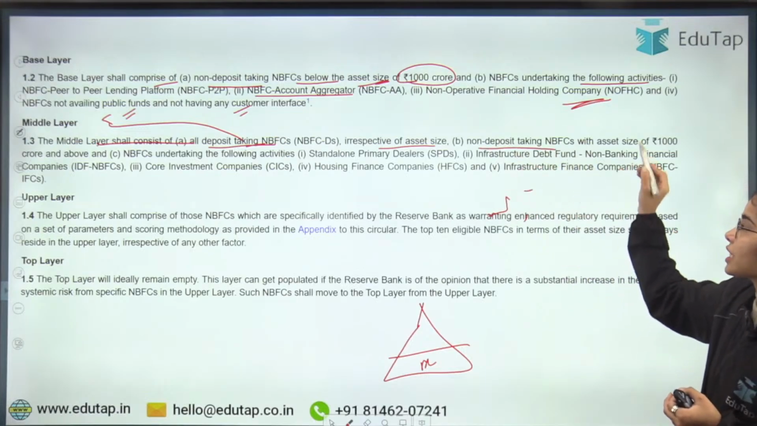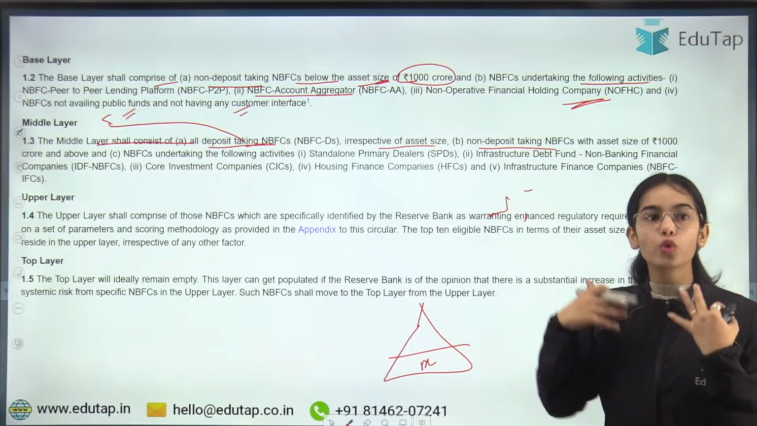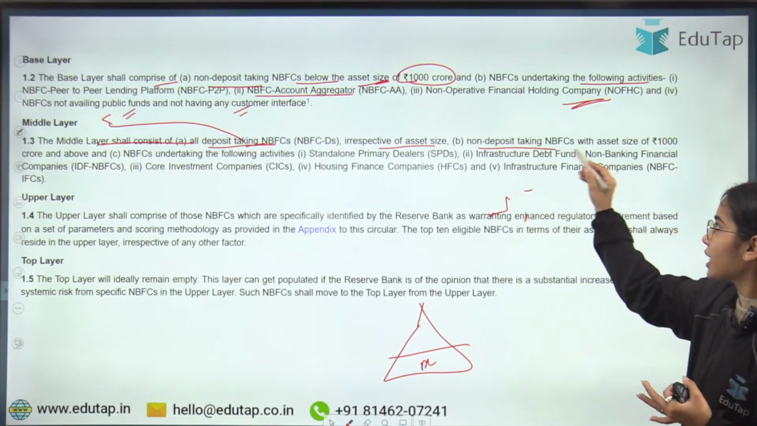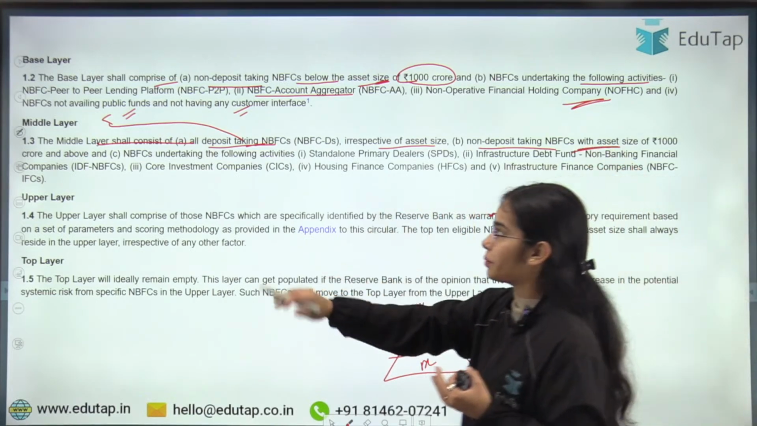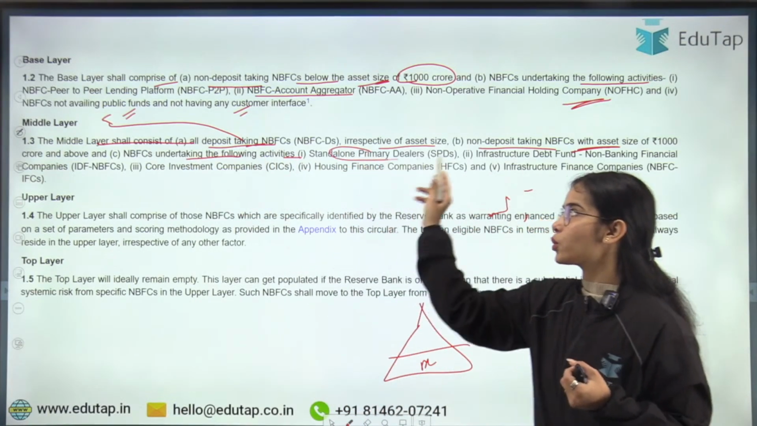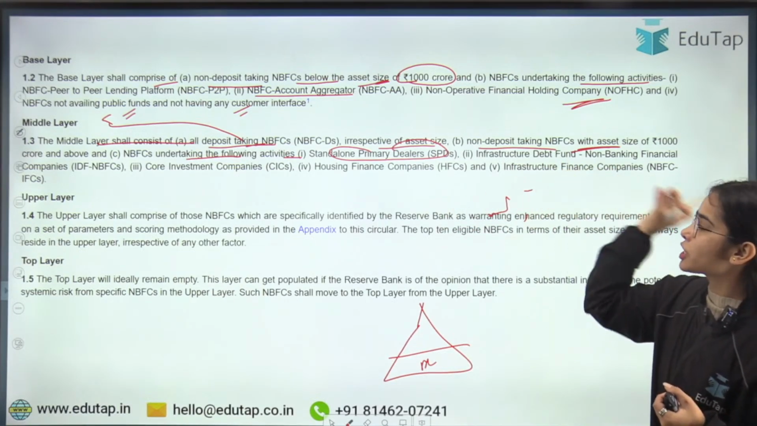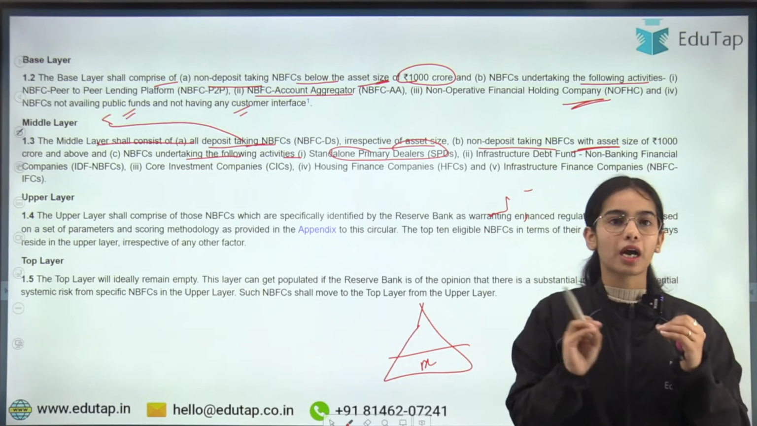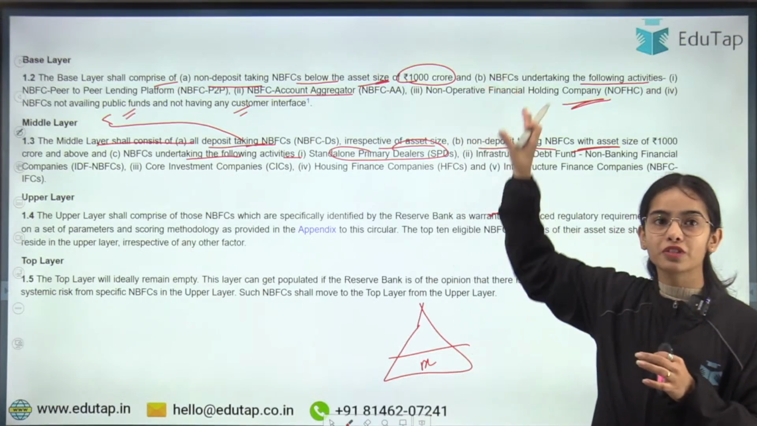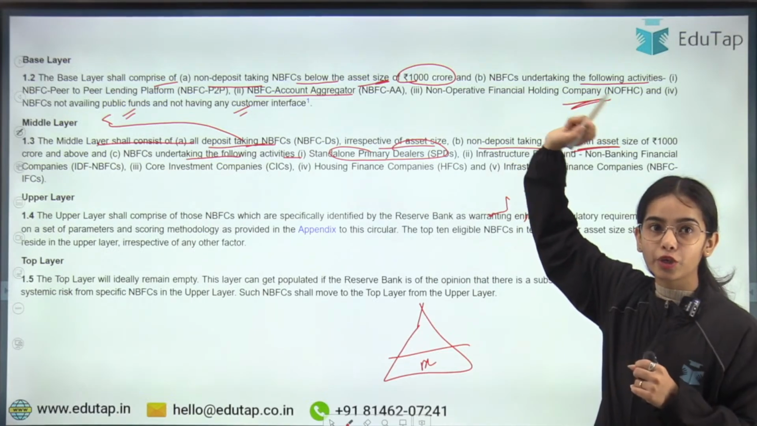Non-deposit taking NBFCs, if they are bigger, that means if they have an asset size of 1000 crores or more, these NBFCs will also come in the middle layer. As well as the NBFCs undertaking the following activities: standalone primary dealers, housing finance companies, infrastructure debt funds, infrastructure finance companies. So these will come in the middle layer. So on the basis of size and on the basis of activity, the NBFCs are divided into base layer or middle layer.